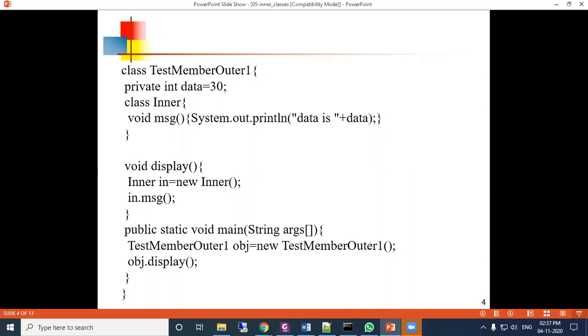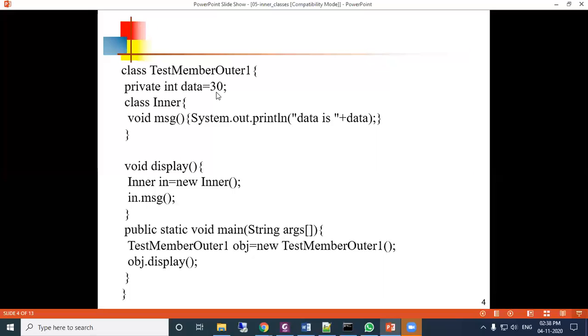Just see a program here. The class is TestMemberOuter1. This is your outer class name. Under that class, there is a private data member declared and initialized. The variable is data equal to 30.